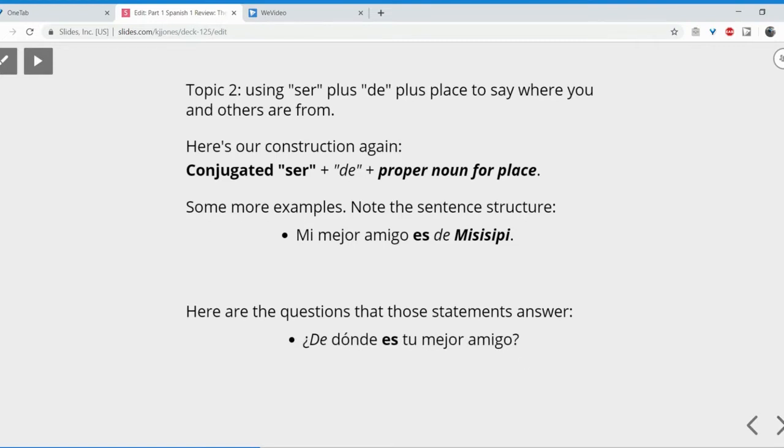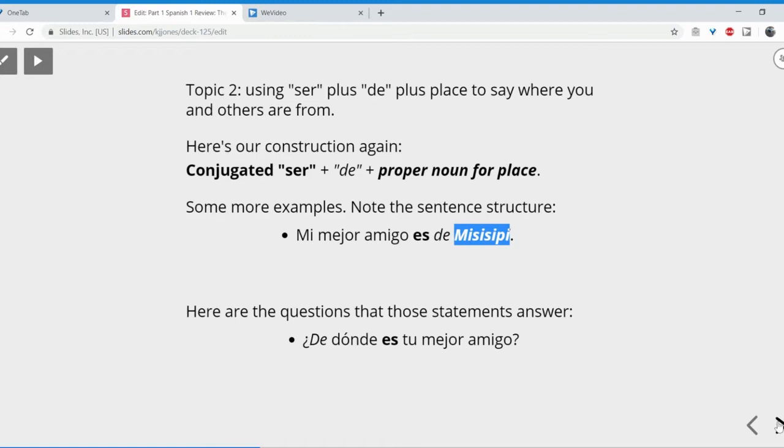And of course, the question that statement would answer is, ¿de dónde es tu mejor amigo? Look at the sentence inversion, right? Our subject is over here in the question. It moves to the head of the sentence in the answer. Mi mejor amigo. The third person verb form stays the same. Es. We keep our preposition from the question, de. And then what we do is we supply the information that the question seeks from us. The where part, right? Where's your best friend from? My best friend is from Mississippi.